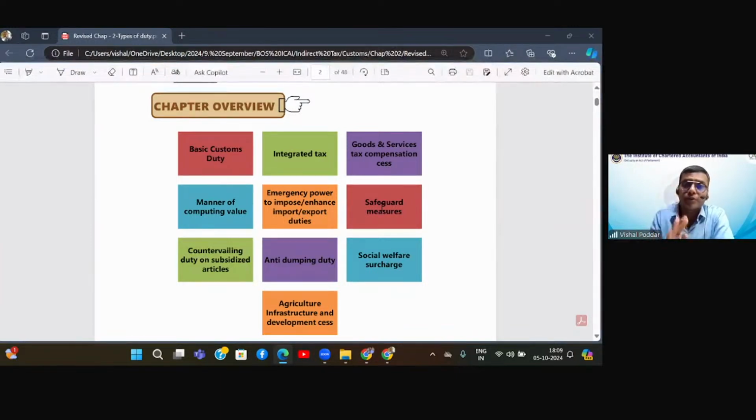I want to restrict certain goods entering my country, or I want to give protection to the domestic industry, domestic market, domestic businesses of my country when they face competition with some international players. Now, all this is called safeguard measure. And how is that done? That is done by levying some extra duties alongside your customs duty, which are the countervailing duty, anti-dumping duty, etc.